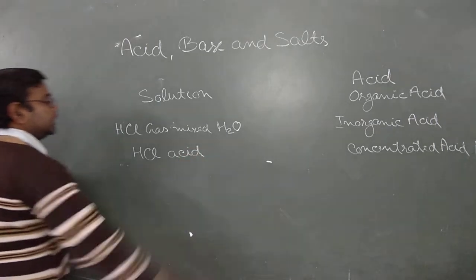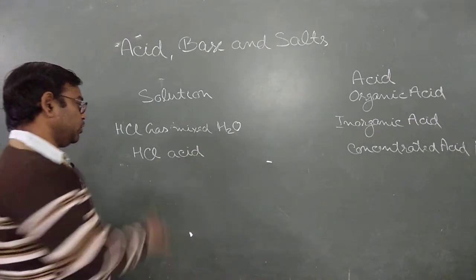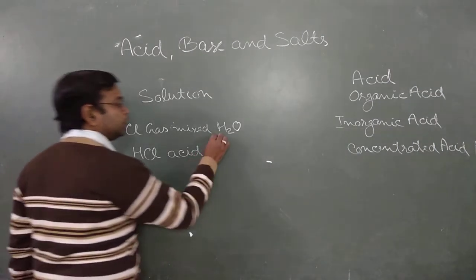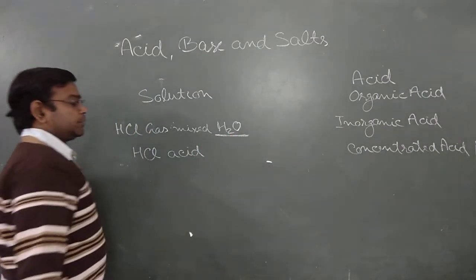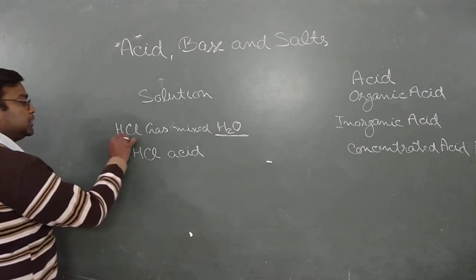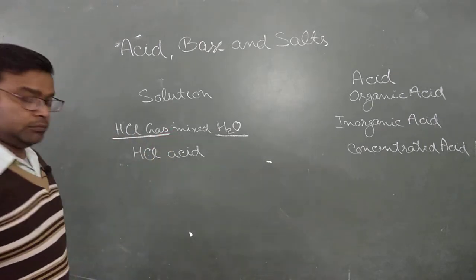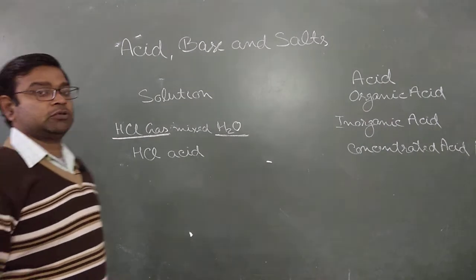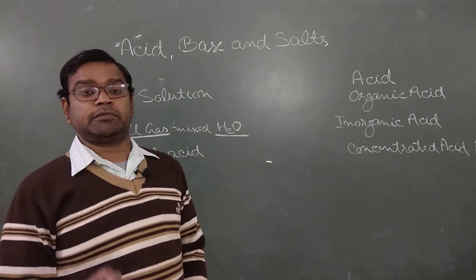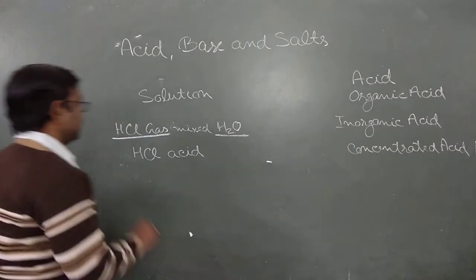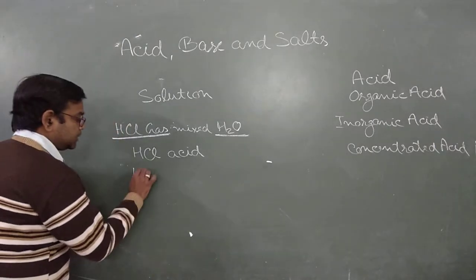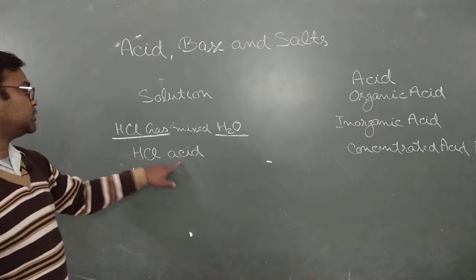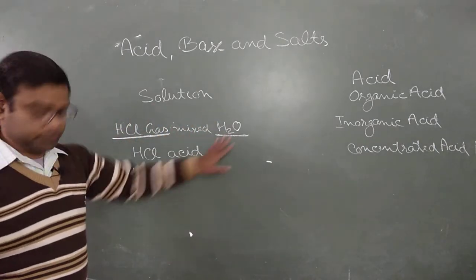Now, if the amount of H2O is less compared to the amount of HCl gas, by volume or by mass, then such an acid is known as concentrated acid. It means the amount of HCl is greater. HCl acid is a mixture of HCl gas and water.